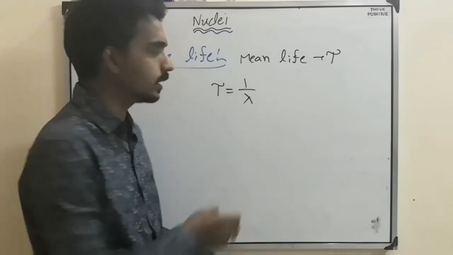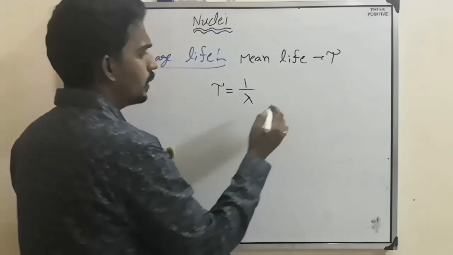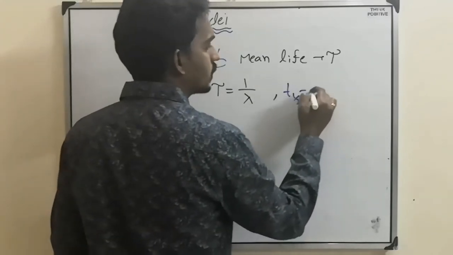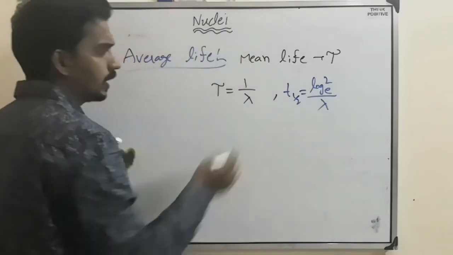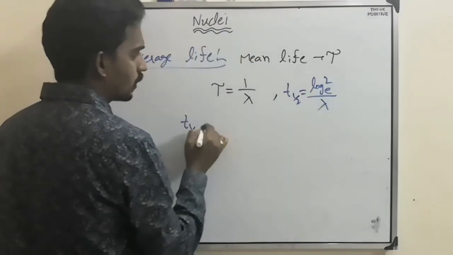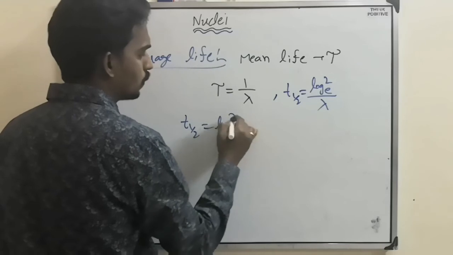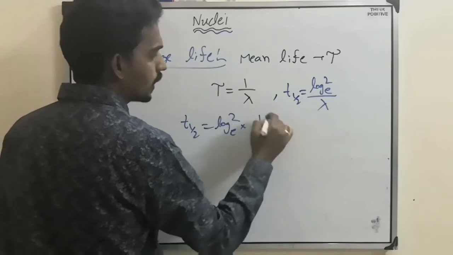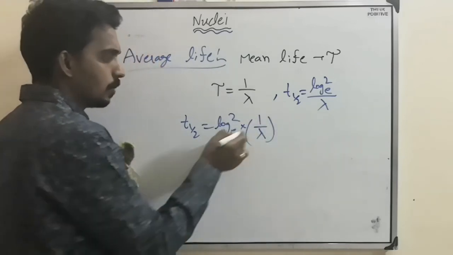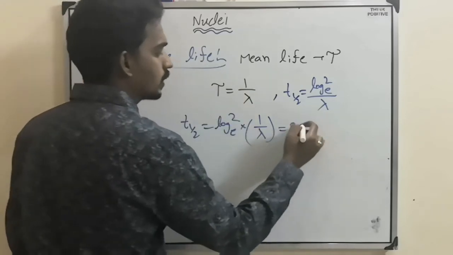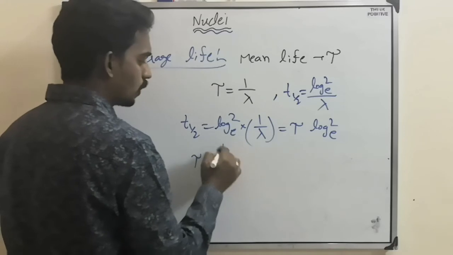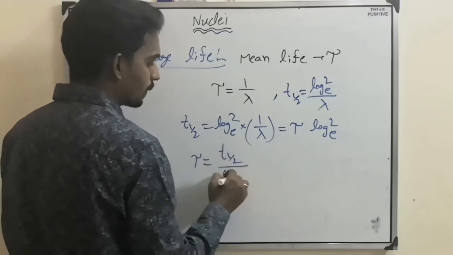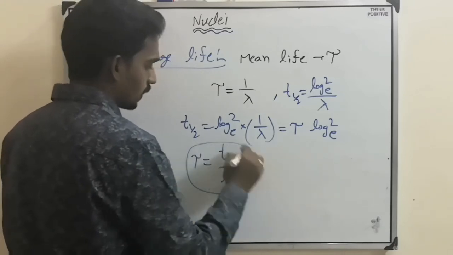Sometimes they try to relate this with half-life, where we have the half-life equation as log 2 base e by lambda. Now here t half equals log 2 base e times 1 by lambda. But 1 by lambda, what can I write? Tau. So t half equals tau log 2 base e, or tau equals t half by log 2 base e.